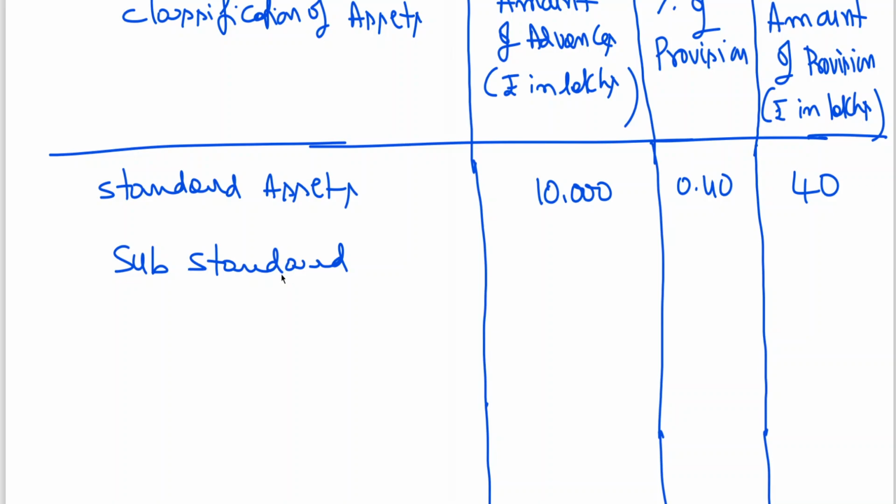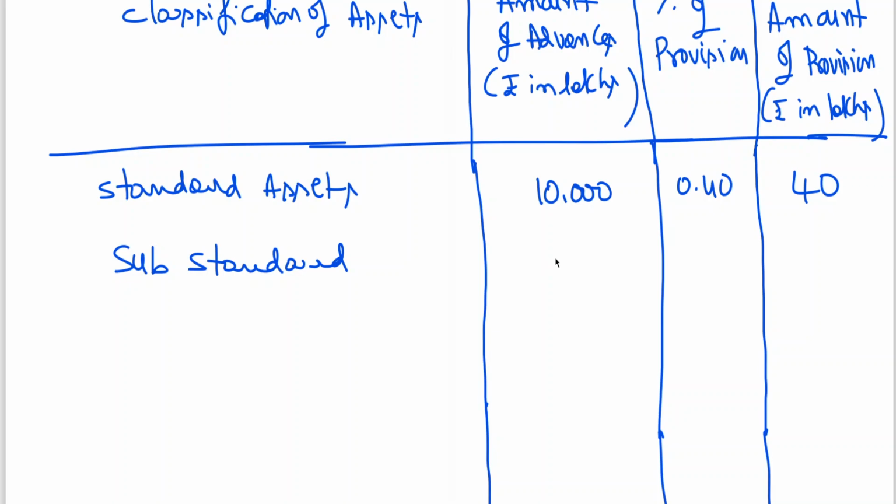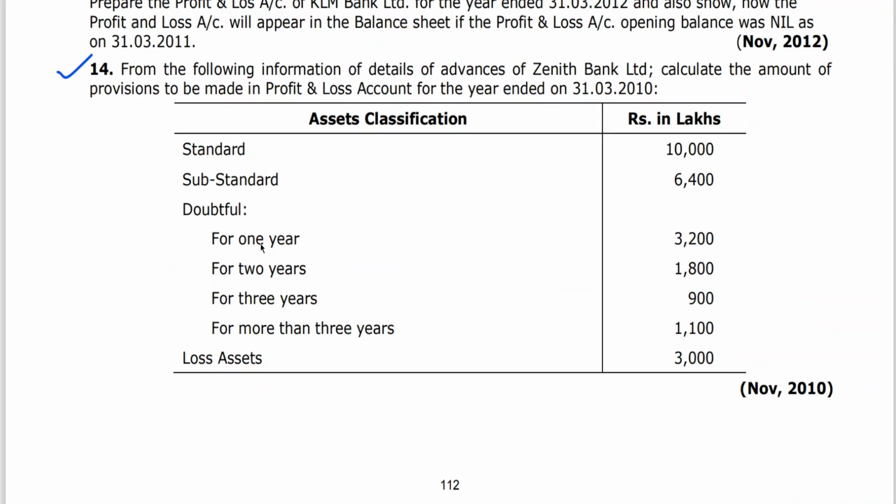Substandard, 6,400 lakhs. See, you don't have in the problem whether the substandard and doubtful assets are secured or unsecured. Today, just now, I have given the notes. If nothing is mentioned, we shall assume the substandard assets and all doubtful debts are fully secured. Here we are writing,